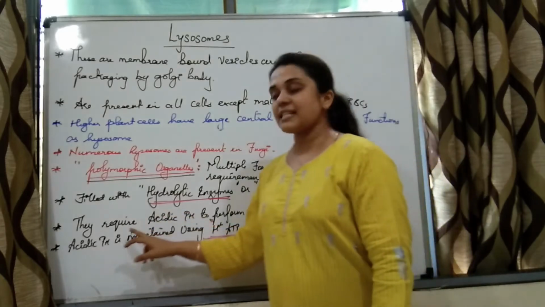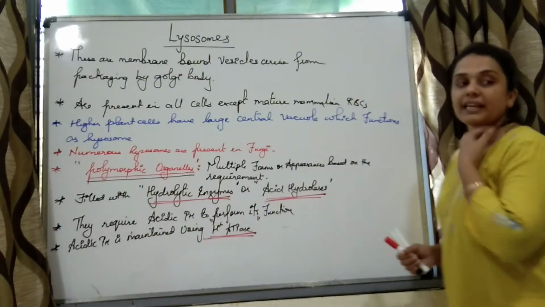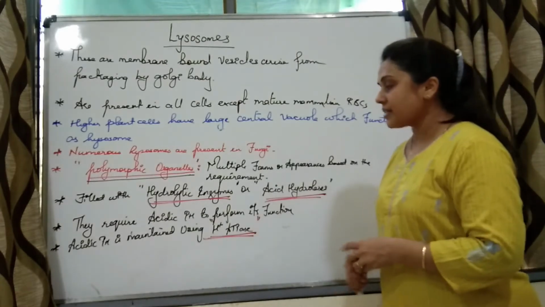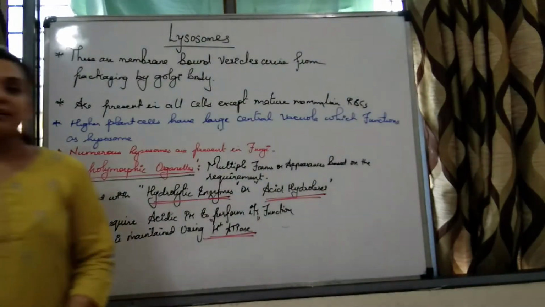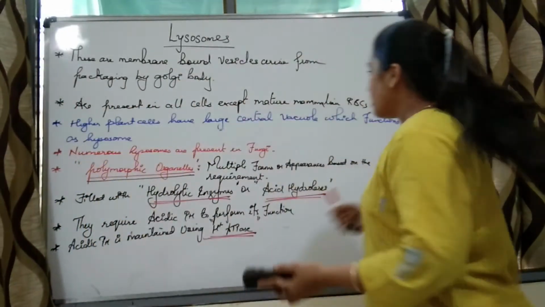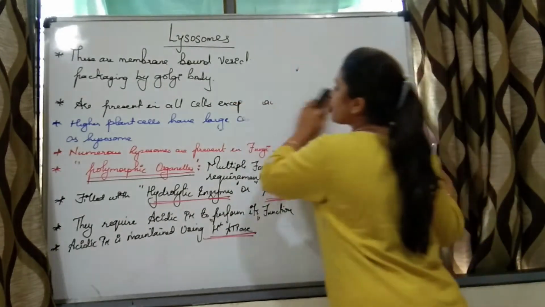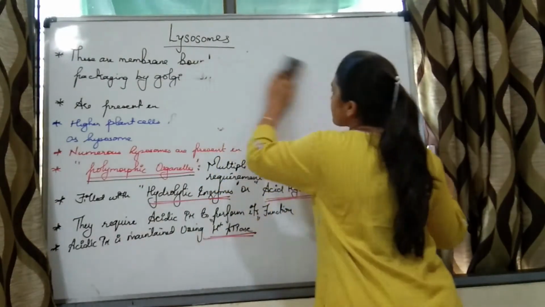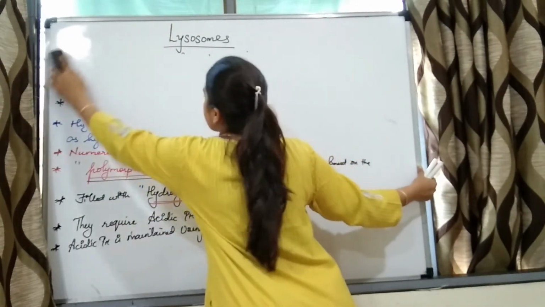And how is this acidic pH maintained? It is maintained using the H+ ATPase. So H plus ATPase helps in maintaining the acidic pH. Now which are those hydrolytic enzymes present in lysosomes, and what is the meaning of this H plus ATPase?